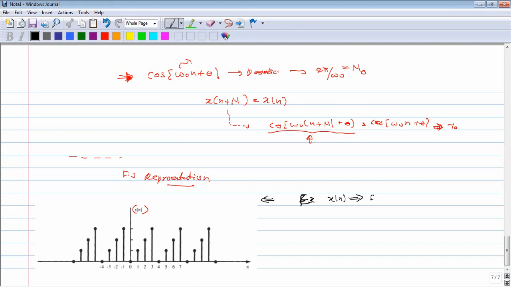First try to find the period, that is the number of samples in the period. Let's say this is n naught. First try to find n naught and try to find one or two coefficients by yourself.